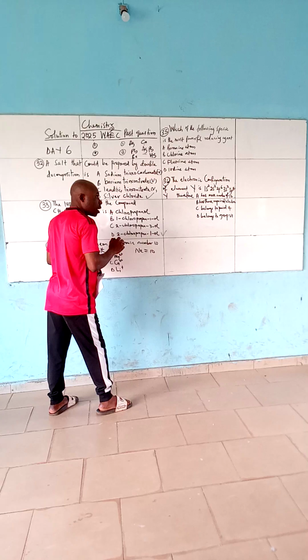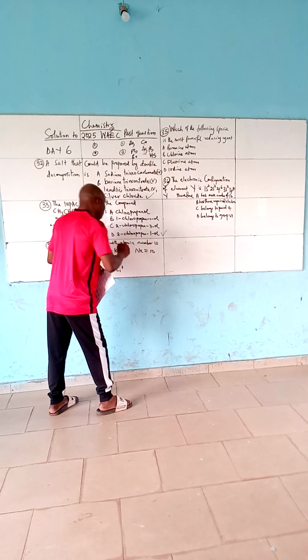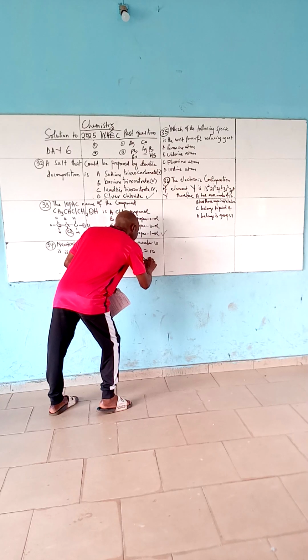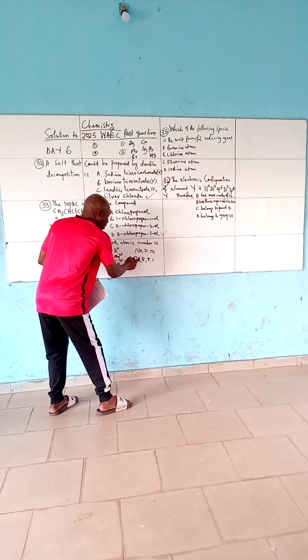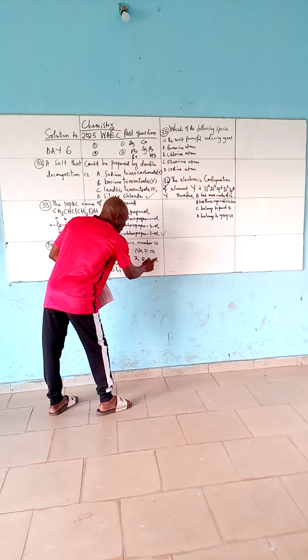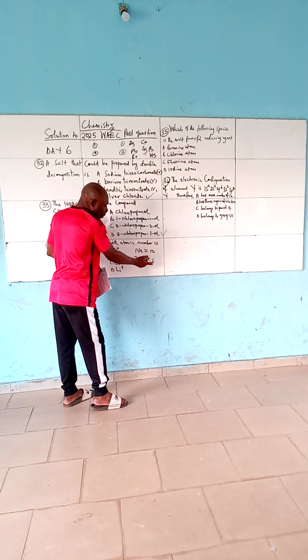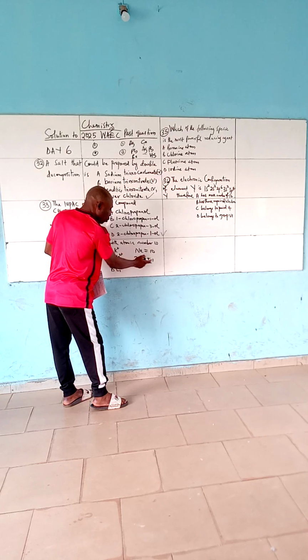Now, the first one is potassium. Potassium is number 19, which means it has 19 electrons. The electronic configuration is 2, 8, 8, 1. This is 16, 17, 18, then 19. On losing this, it resembles a nearby noble gas, which is what?